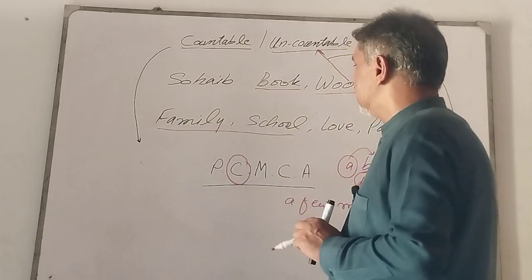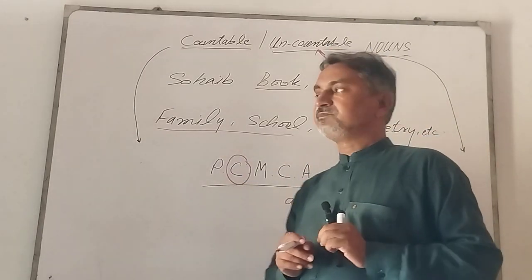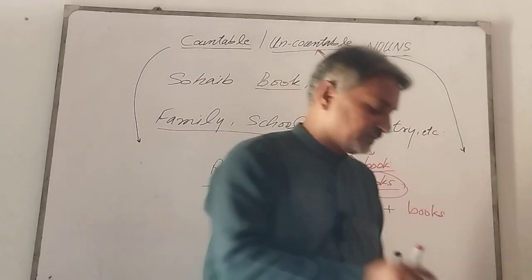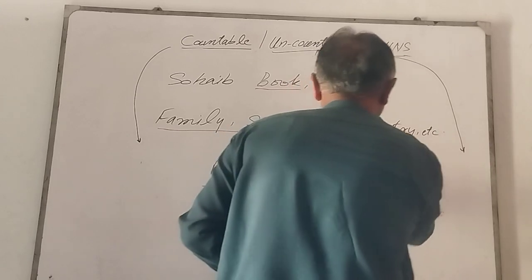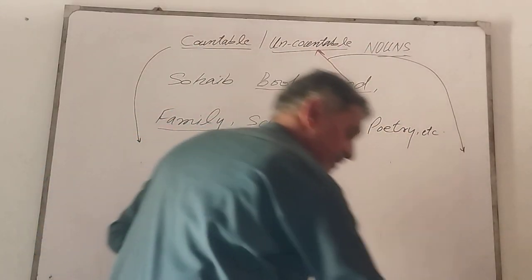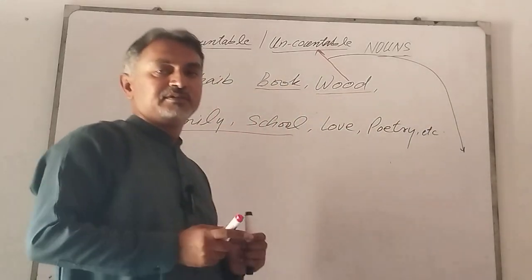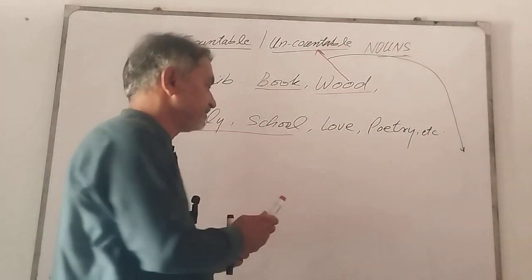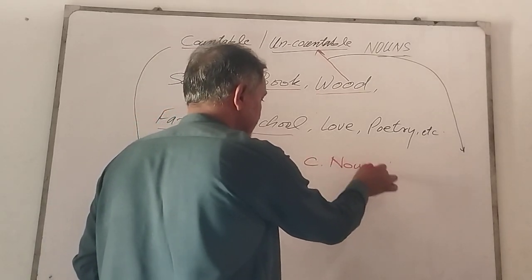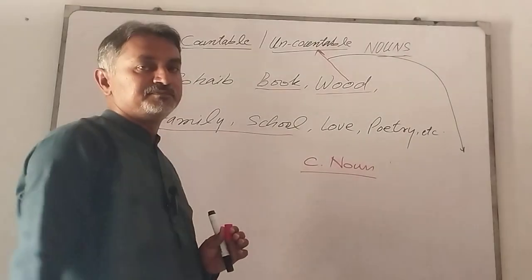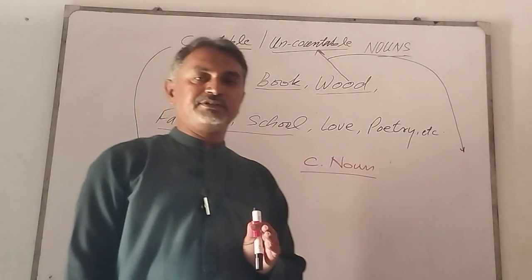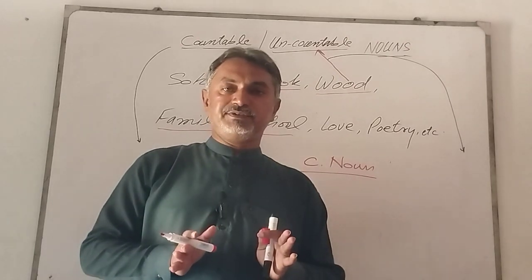Our next 2 nouns, family and school, fall into the category of collective noun. Let me explain what a collective noun is. Ladies and gentlemen, a collective noun can be written in 2 categories.